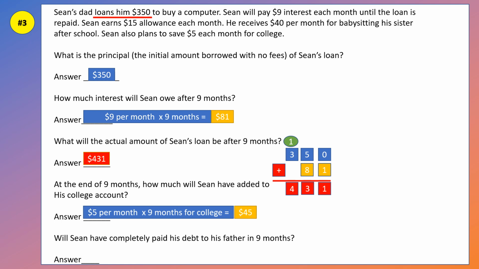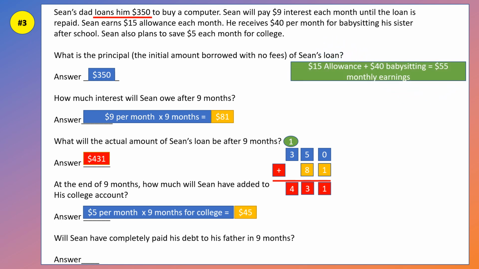Now, this last question asks, will Sean have completely paid his debt to his father in 9 months? Well, first we have to see how much money he put aside and how much money that he actually has to pay his dad. And we have to see if he has anything left over or if he even has enough to give his dad. So let's figure that out. All right, so he gets $15 in allowance plus $40 for babysitting. So that's $55 a month that he earns.